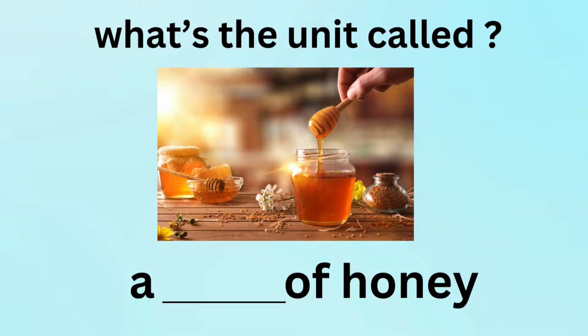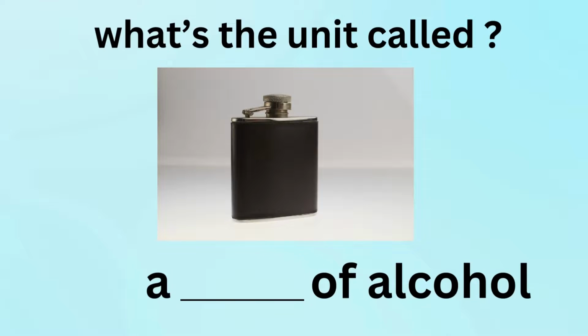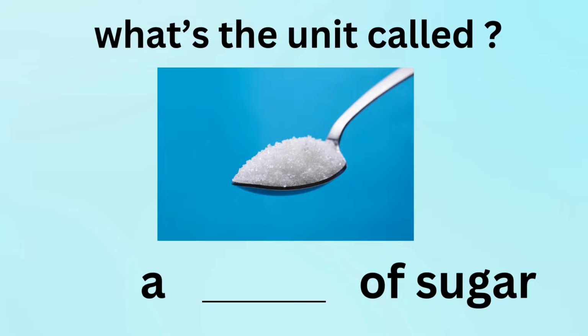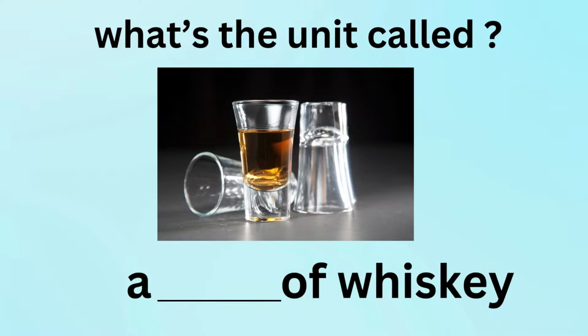What's the unit called? Jar of honey. What's the unit called? A flask of alcohol. What's the unit called? Cask of wine. What's the unit called? Spoonful of sugar. What's the unit called? Shot of whiskey.